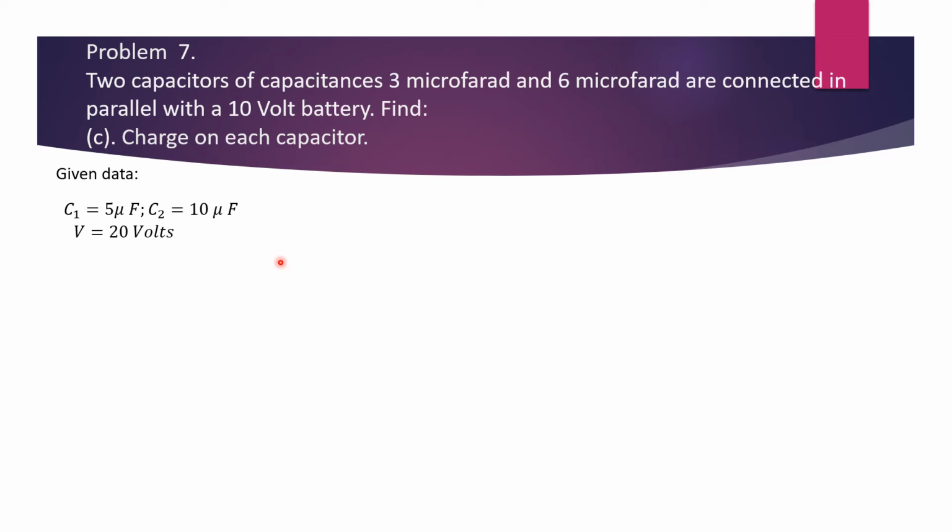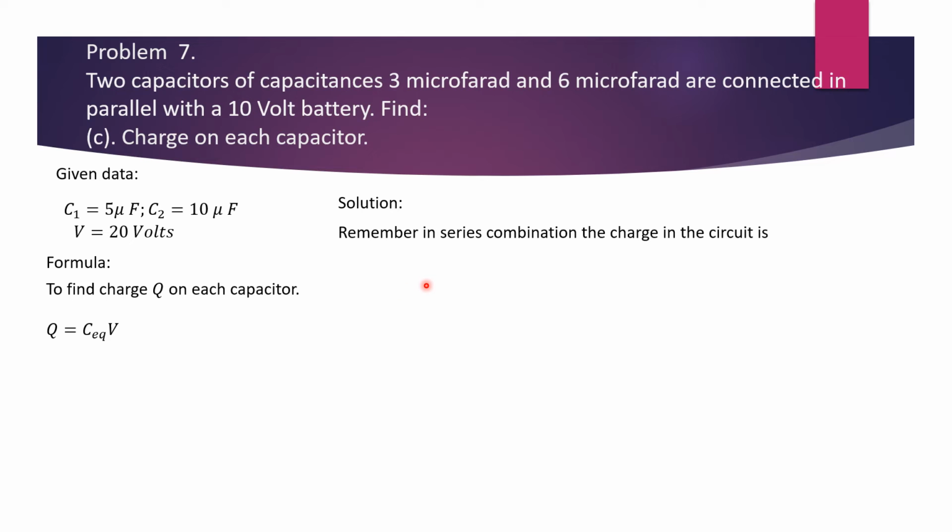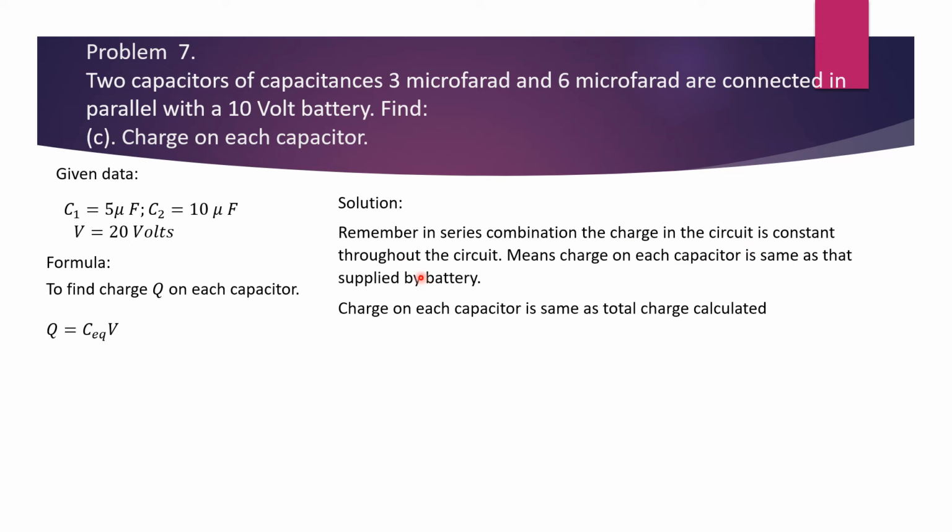Part C of the problem asks for charge on each capacitor. Given data is same, the formula to find the charge Q on each capacitor is Q is equal to C equivalent V. As I stated earlier, remember in series combination the charge in the circuit is constant throughout the circuit, meaning charge on each capacitor is same as that supplied by the battery. So charge on each capacitor is same as total charge calculated in the previous part, that is in part B. So answer is charge Q is equal to 20 microcoulombs.